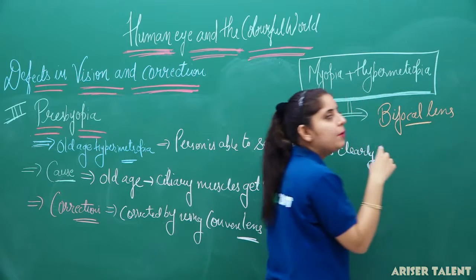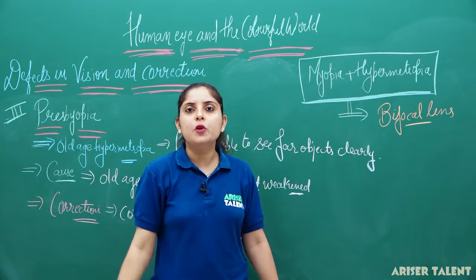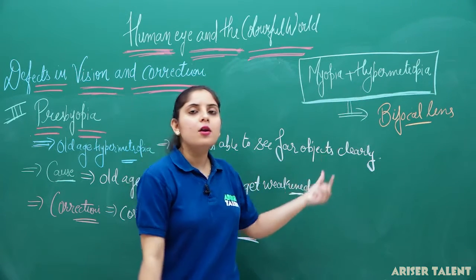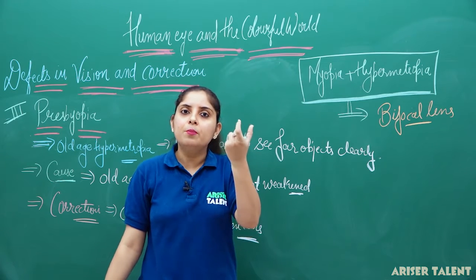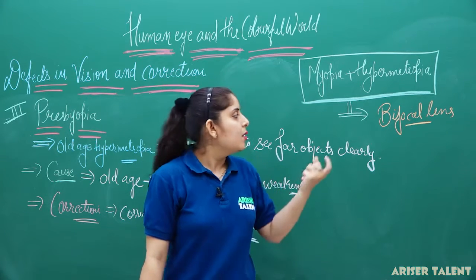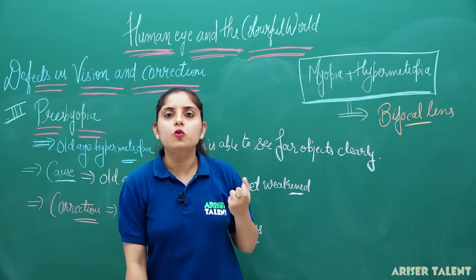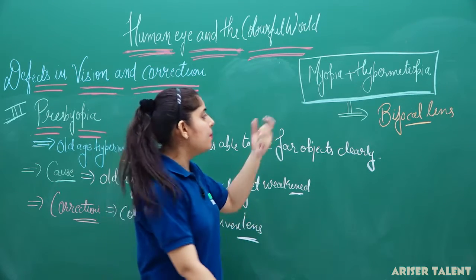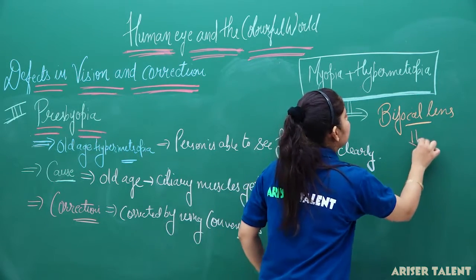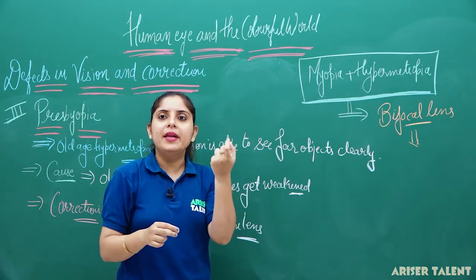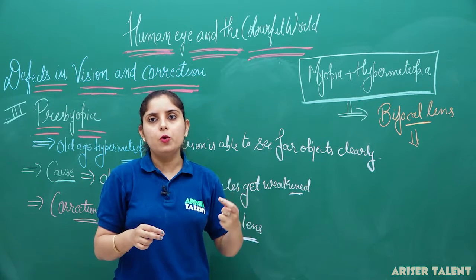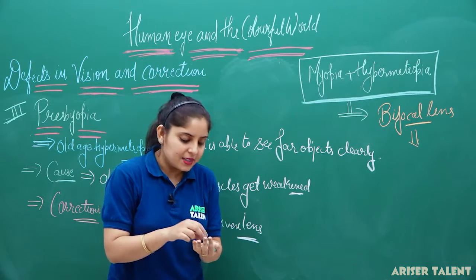This thing is described in your NCERT, but it is absolutely wrong here. Why is it wrong? Because you cannot get both defects in a single eye. A bifocal lens can be used to correct hypermetropia and myopia. What will this lens be? The upper part can be made up of the concave lens and the lower part can be made up of the convex lens.